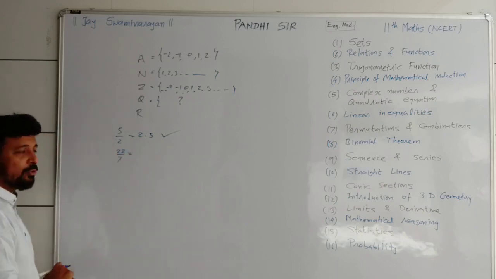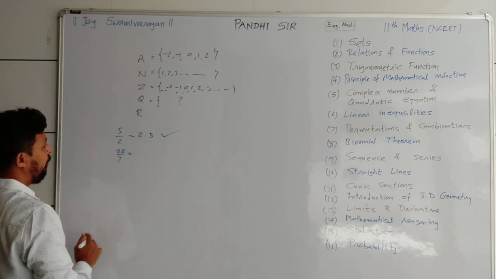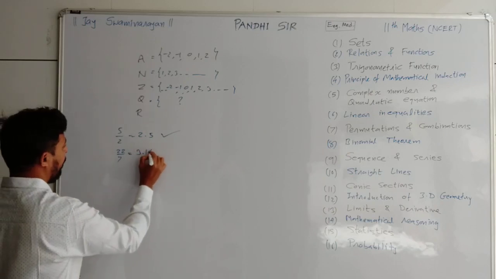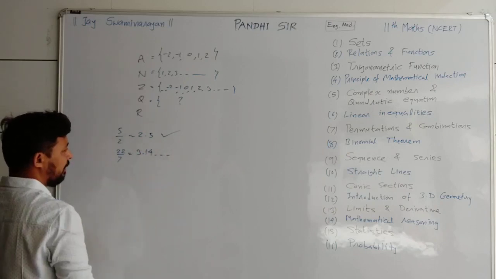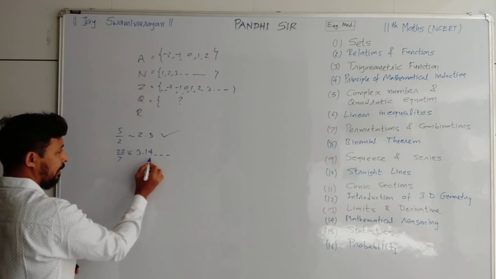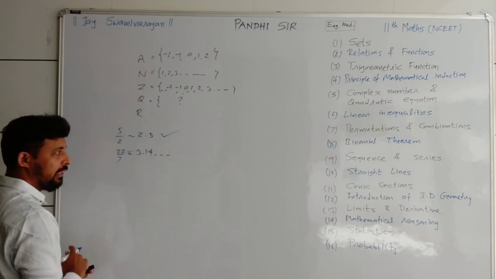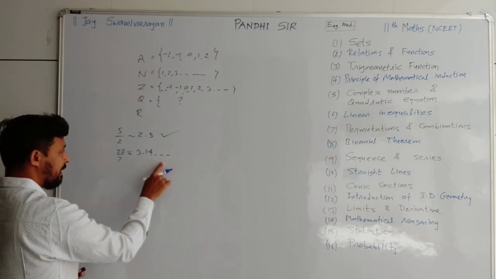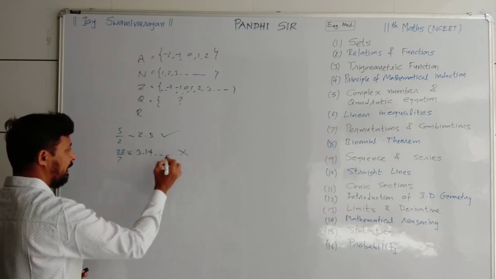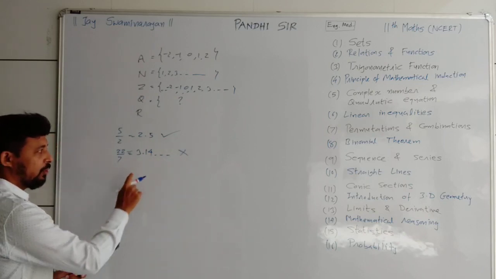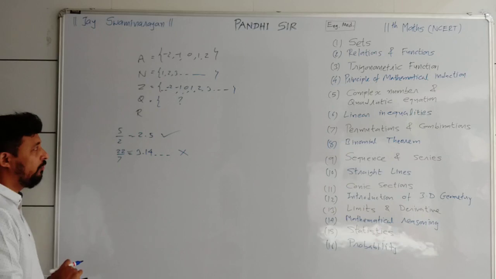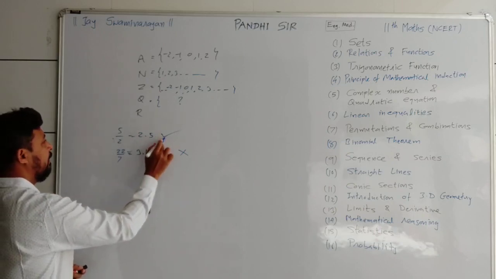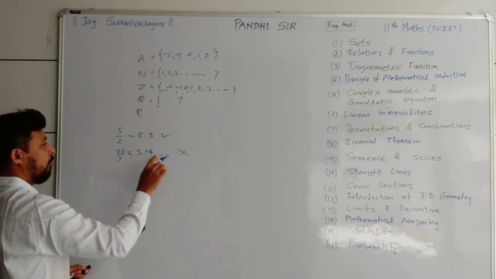You already know that is the value of pi. If I write it as 3.14, it is not exactly like this, because it is approximately equal. After the decimal point you get infinite digits. Is 3.14 then a rational number? The answer is no, because after the decimal point we have infinite digits. So rational numbers are included in Q; irrational numbers are not allowed.